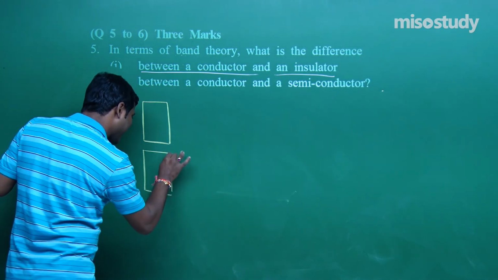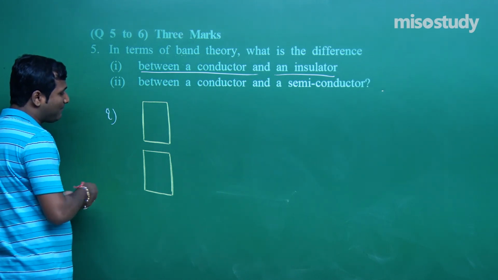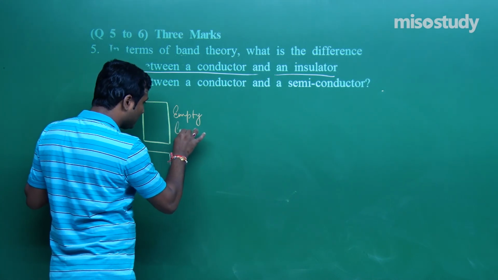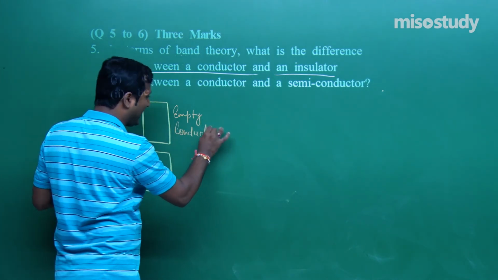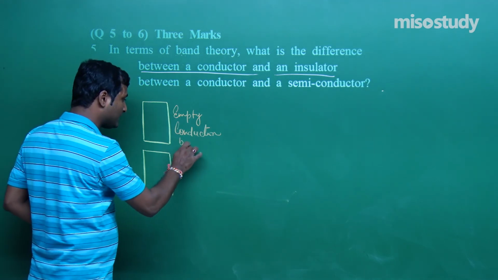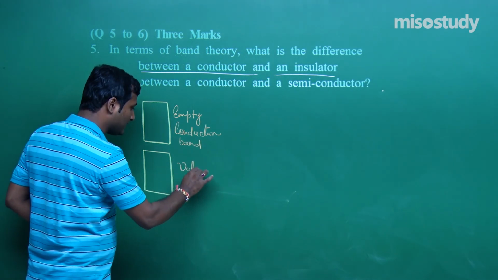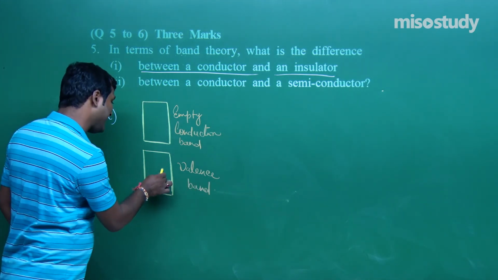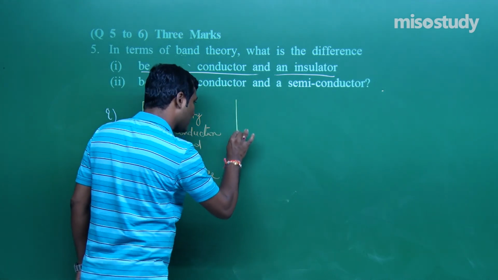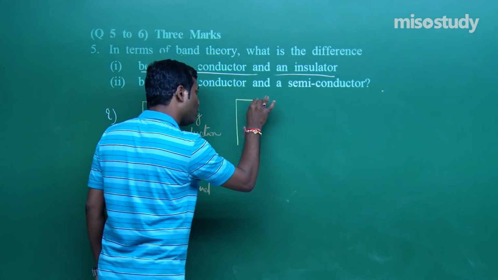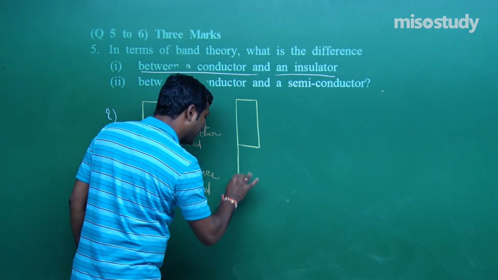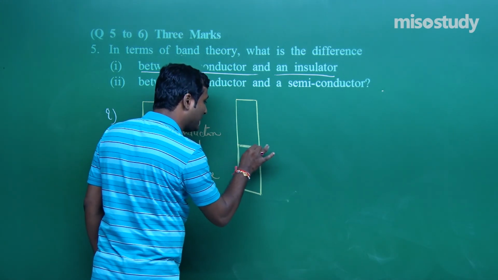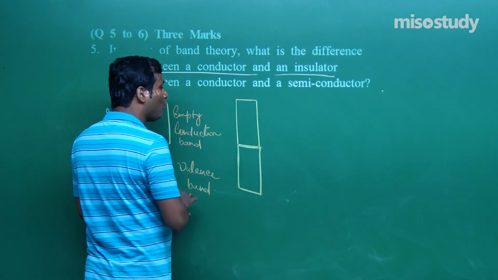the electron easily moves from the valence band to the empty conduction band. This is the situation. Empty conduction band. Clear, my friend? This is the empty conduction band and this is the valence band. If the electron easily jumps from the valence band to the empty conduction band, then they are good conductors of electricity, my friend. What will happen if there is no gap?